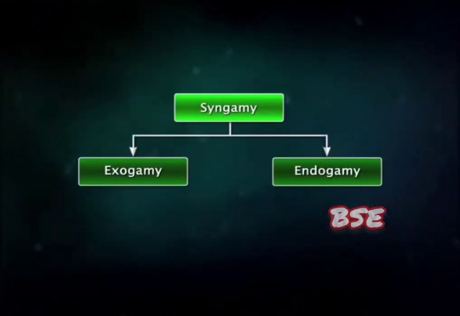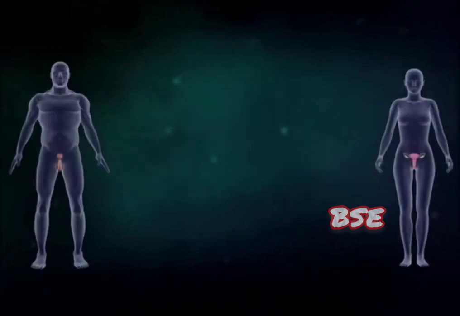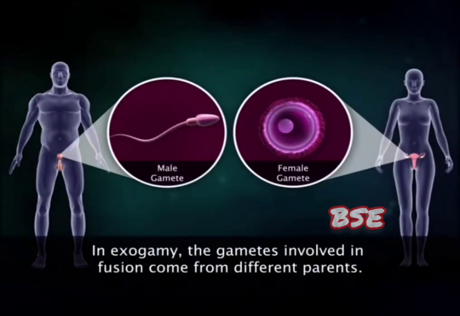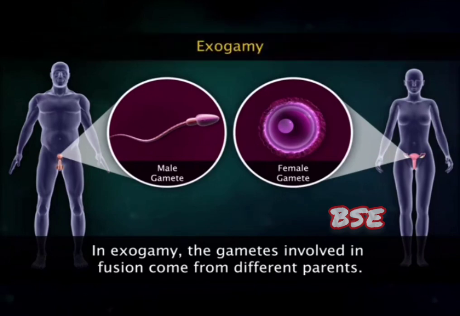Exogamy involves cross-fertilization. Here, the two gametes involved in fusion are from two different individuals. The male gamete from the male and the female gamete from the female. In higher animals, exogamy is observed.